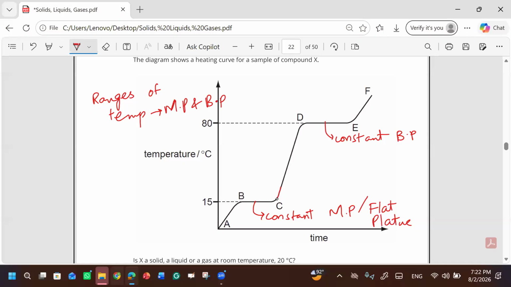We will say that these are irregular, or you can say curved or slanted plateau. So this is what you will write for impure substances. You can take the screenshot. These lines would be slanted or curved, and there will be ranges of temperature. Okay.